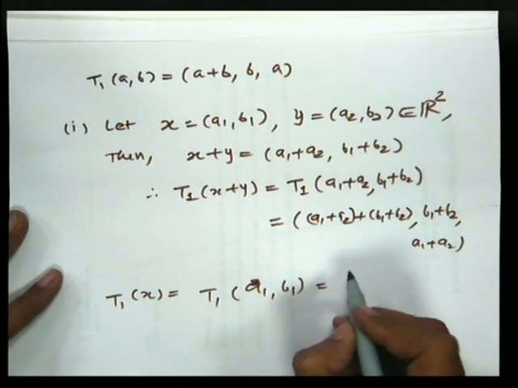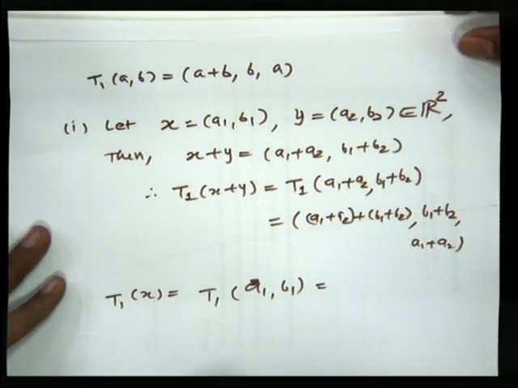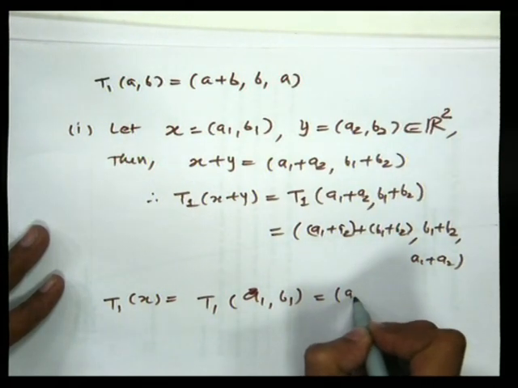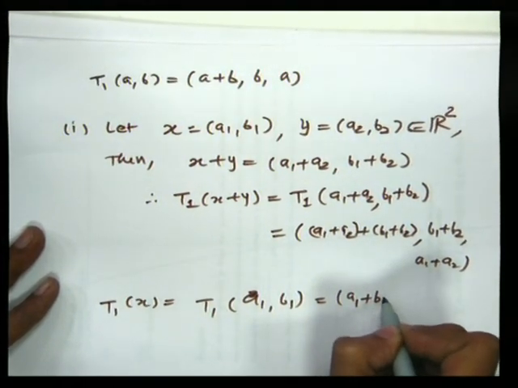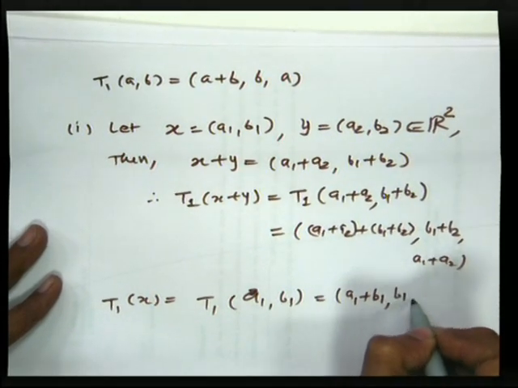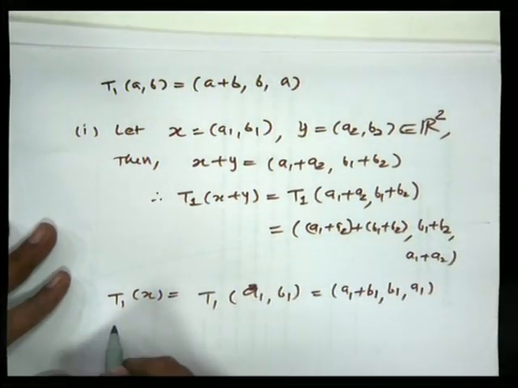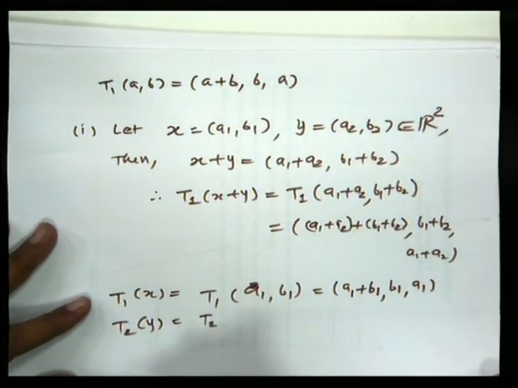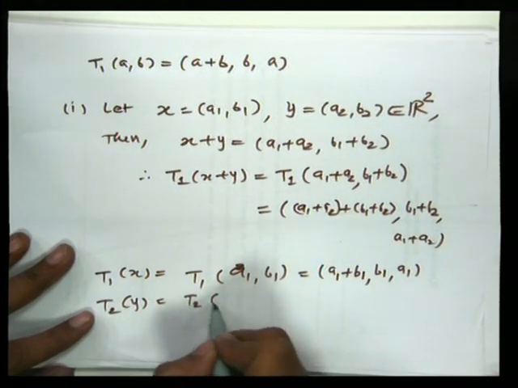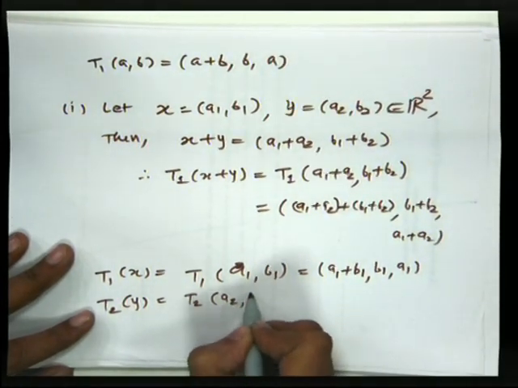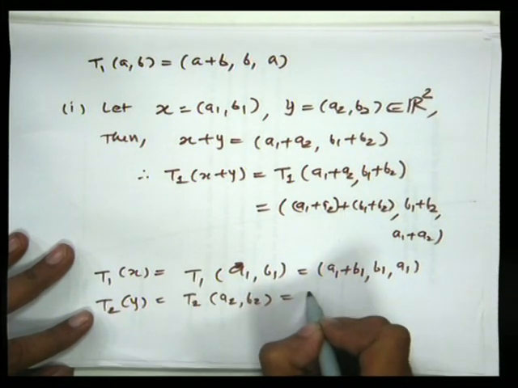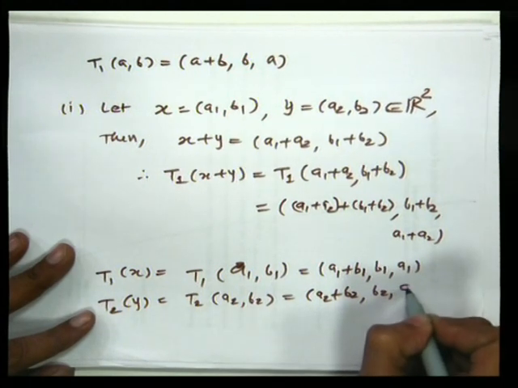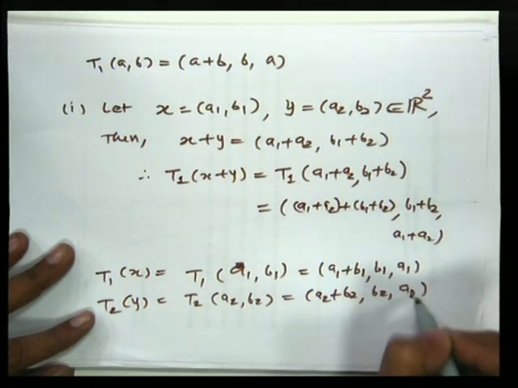Applying the rule, we have (a1 plus b1, b1, a1), and T1 of y is T1 of (a2, b2), which is (a2 plus b2, b2, a2).